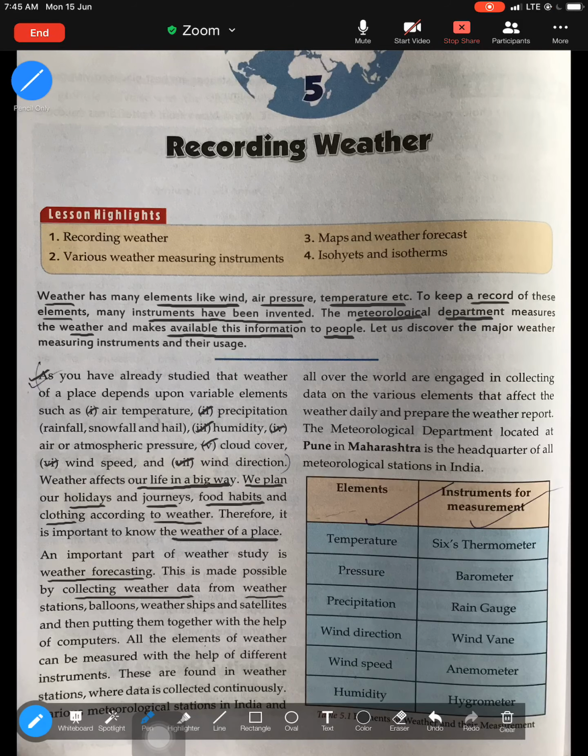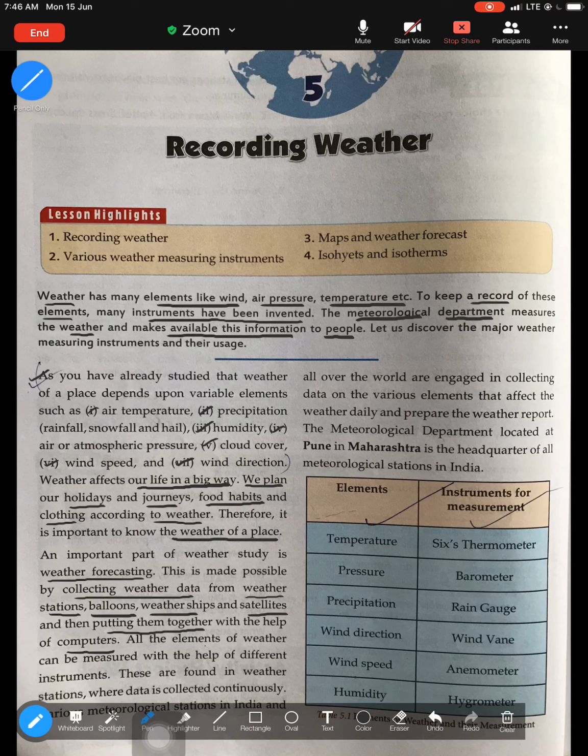From weather stations. A weather station is a place which will have all the instruments kept, and all the different elements of weather are recorded. Even weather balloons: sometimes they blow the balloon up to the different layers of the atmosphere, and then weather is recorded, and that is how it is forecasted. Weather ships, satellites also, and putting them all together with the help of computers.